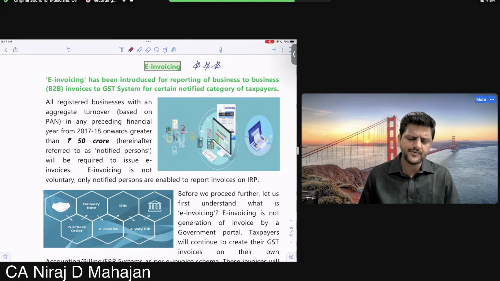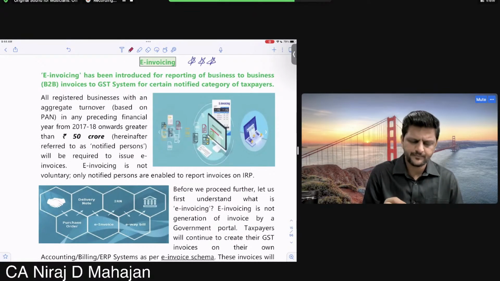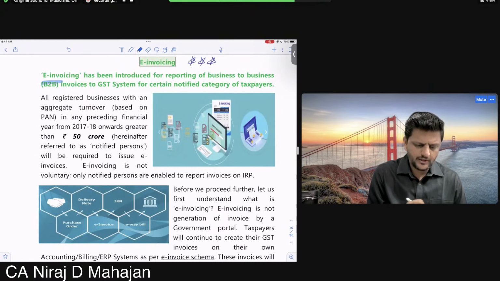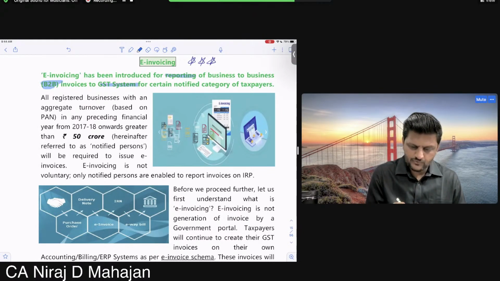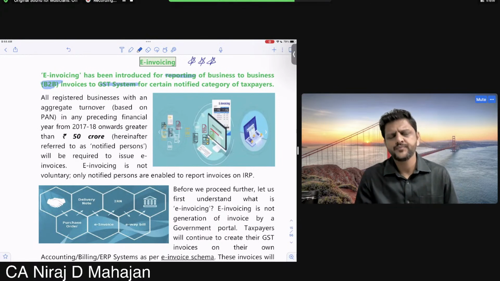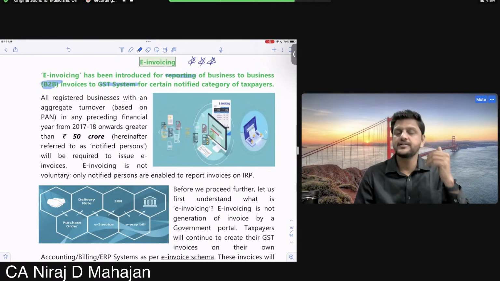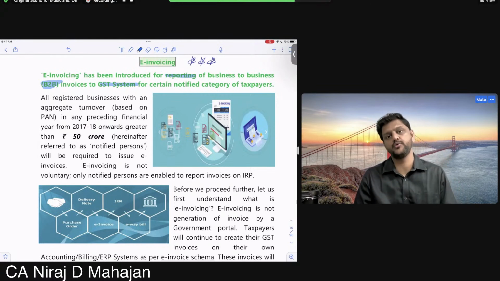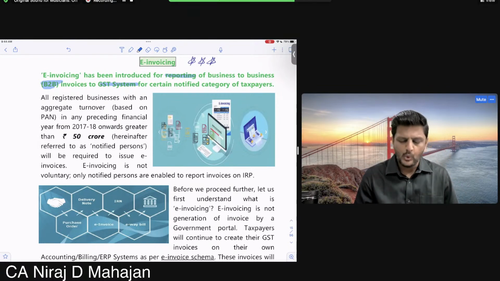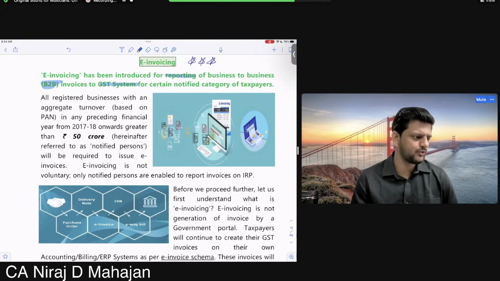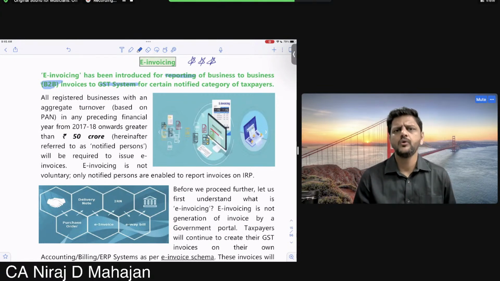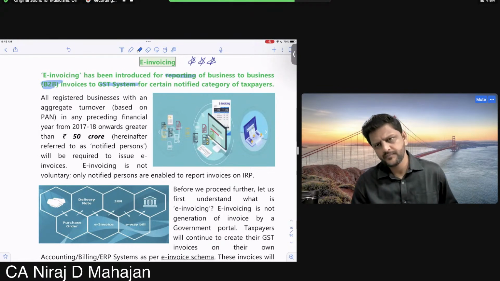Okay, chalo. E-invoicing has been introduced for reporting of business to business, B2B, invoices to the GST system for certain notified category of taxpayers. We have to now upload details of invoices. We are not uploading scanned copy of the invoice, but we are uploading important fields of that invoice. Are you getting my point? What are we reporting? Details of the invoice to the department. Clear till here?